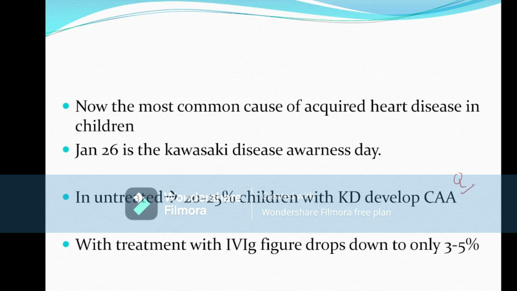So it is very important to diagnose and know everything about Kawasaki disease. The drug of choice is IVIG, and if we treat with IVIG, then the chance of coronary artery aneurysm drops from 25% to 3 to 5%. So it is very important to know about Kawasaki disease very well.